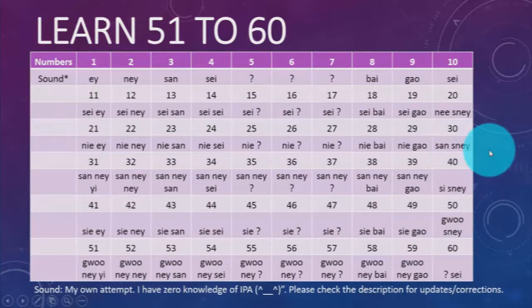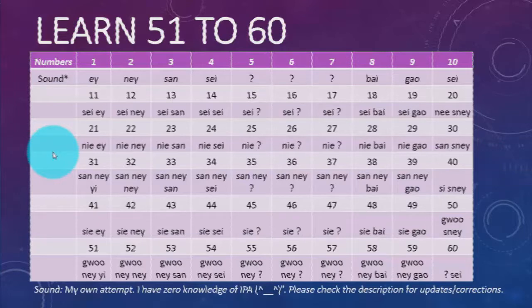Okay, and that concludes our lesson for today. Let's see what we have learned in this lesson. We learned how to say 0, which is ling. And then we learned how to say 11 to 60. The two sets of numbers that you want to pay attention to are 21 to 29 and 41 to 49.